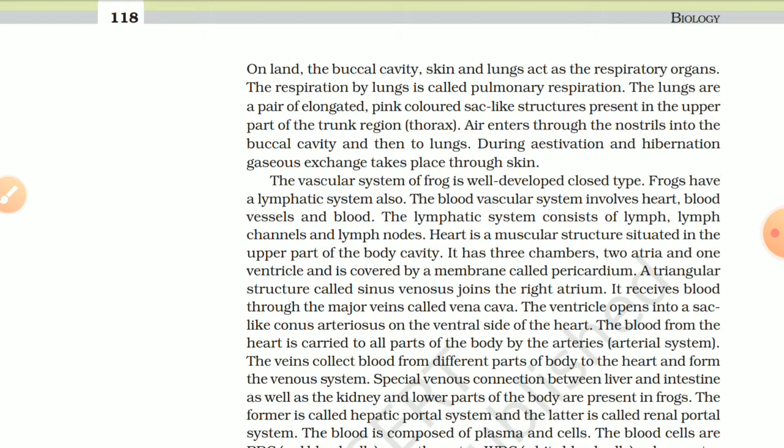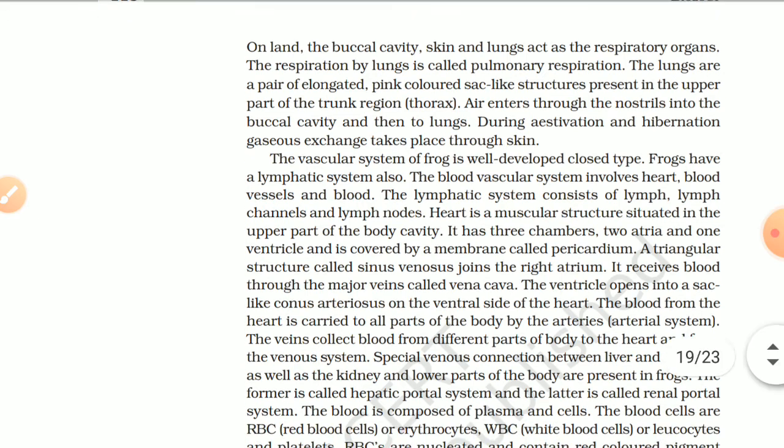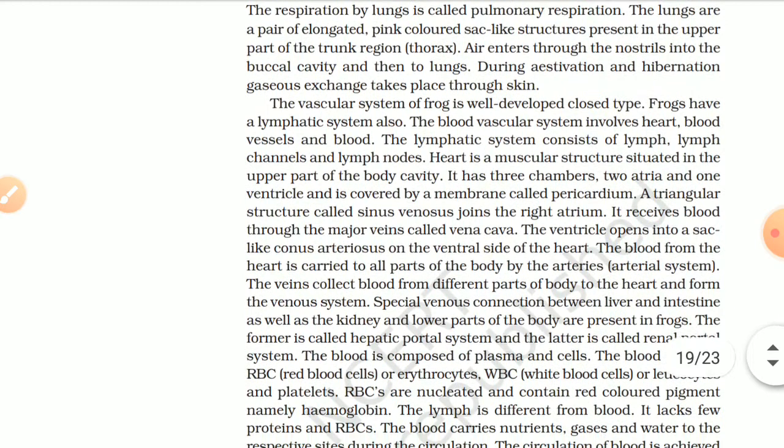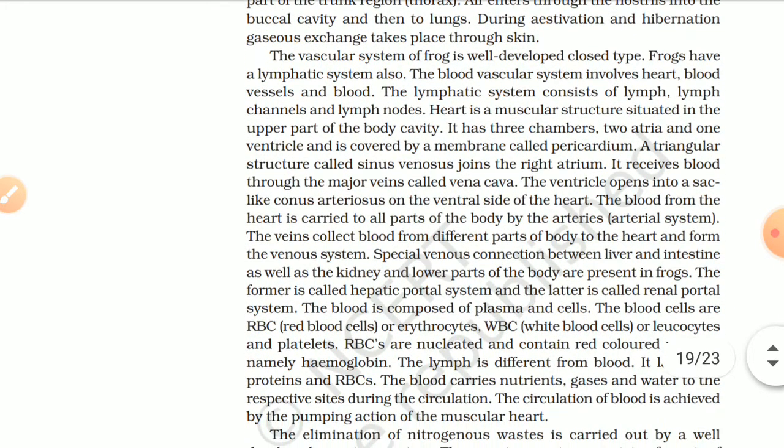The lungs are a pair of elongated, pink-colored, sac-like structures present on the upper part of the trunk region, the thorax. Air enters through the nostrils into the buccal cavity and then to the lungs. During aestivation and hibernation, gaseous exchange takes place through the skin. The vascular system of frog is well developed, closed type. Frogs have a lymphatic system also.